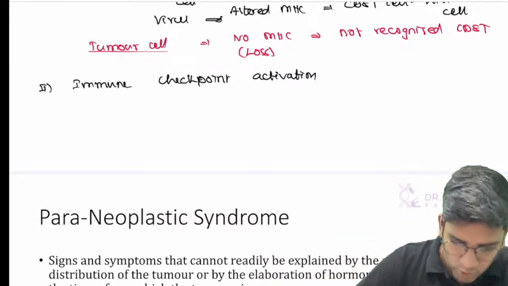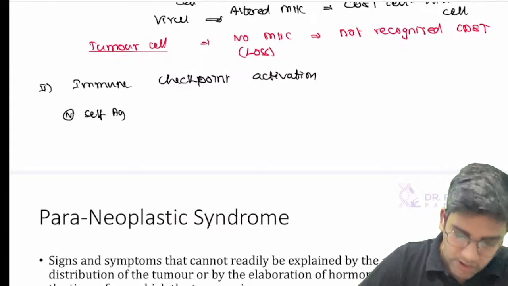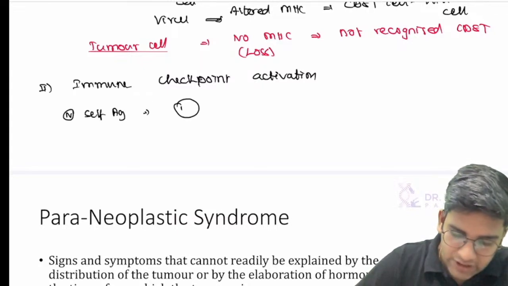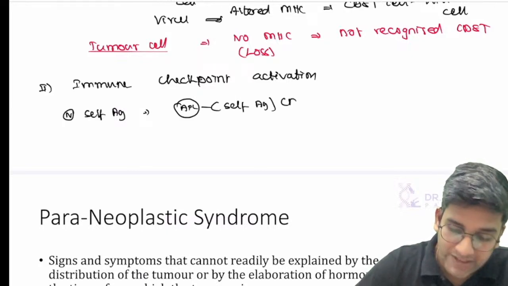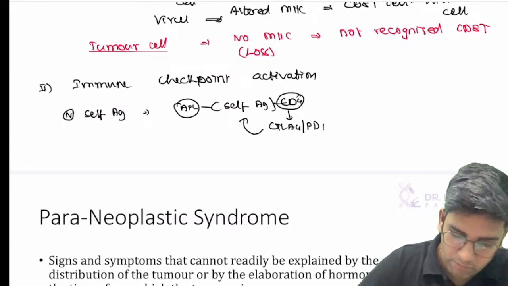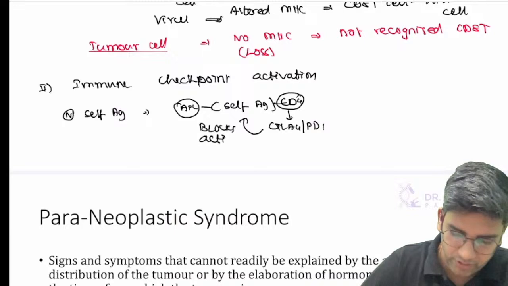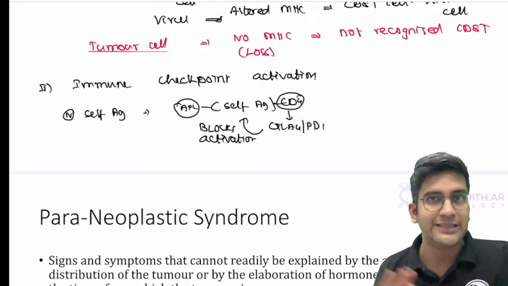So what happens in a normal cell, or with a normal self antigen, is whenever my antigen presenting cell expresses a self antigen to a CD4 T cell, CD4 T will produce CTLA4 and PD1, which will block the response, blocks the second signal, blocks the activation of CD4. This is what happens with a normal self antigen.